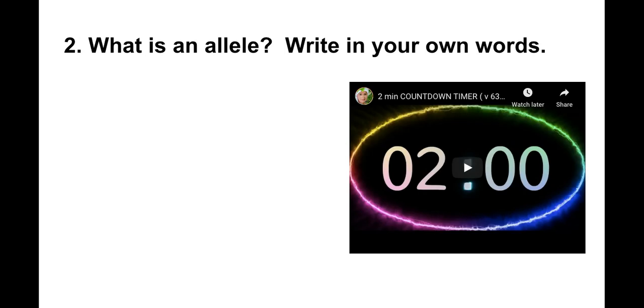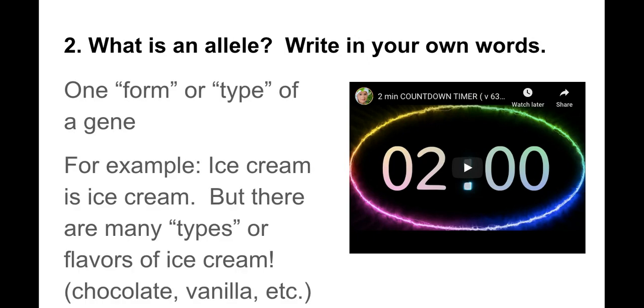What is an allele? Write in your own words. Go ahead and pause the video, take 2 minutes, and write that in your own words. So an allele is one form or type of gene. When I first learned this, it was a little bit confusing to me, but a way to think about it is by using an analogy of ice cream.